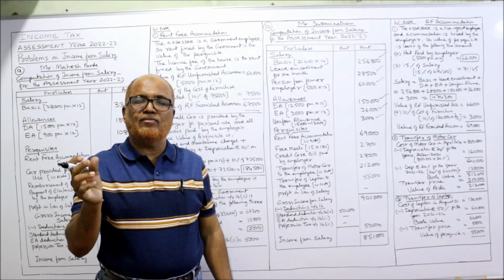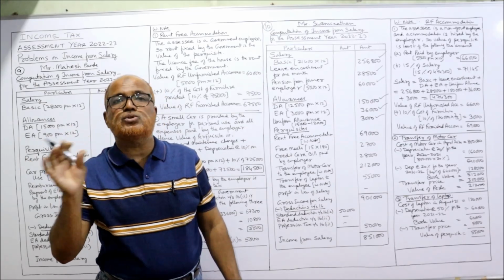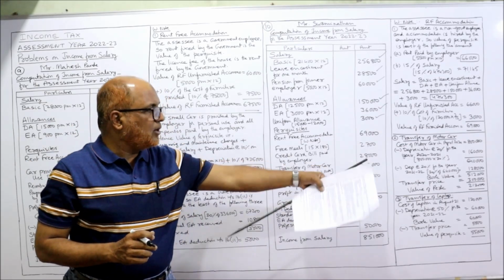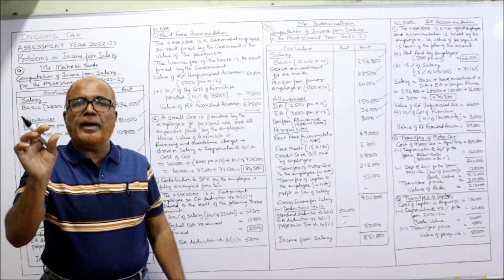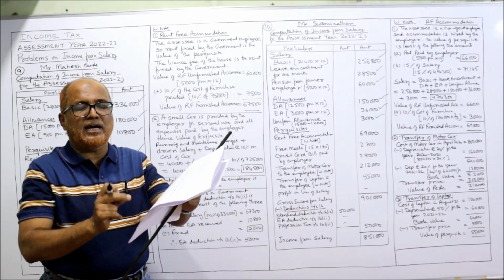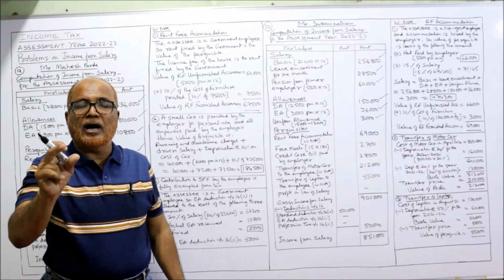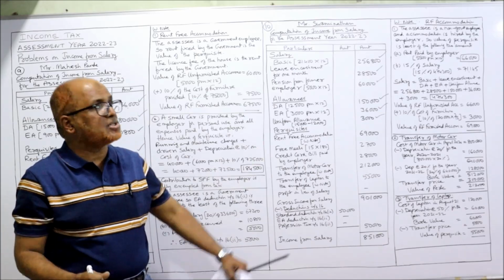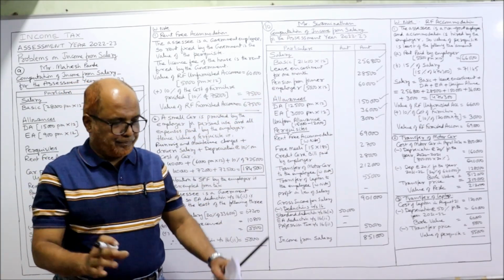This pension received from LIC is taxable under income from other sources. So in the working note you should write down: pension received from LIC under annuity plan is taxable under income from other sources, not under income from salary. So this will not come.